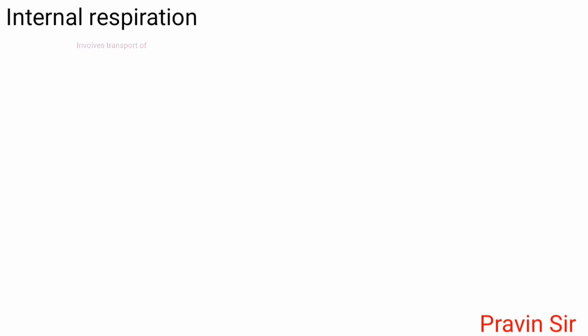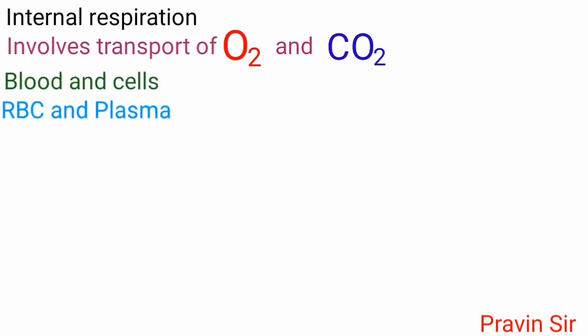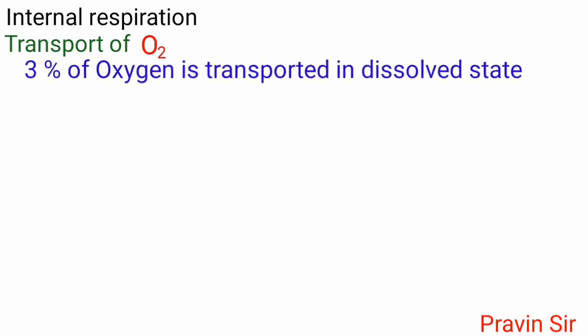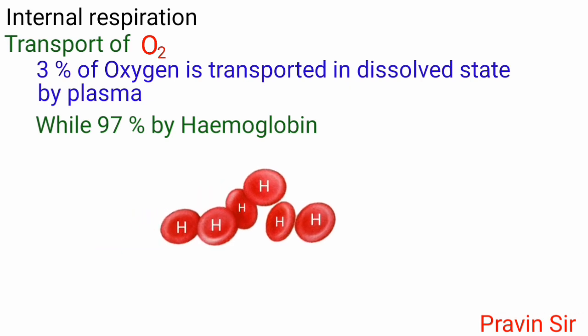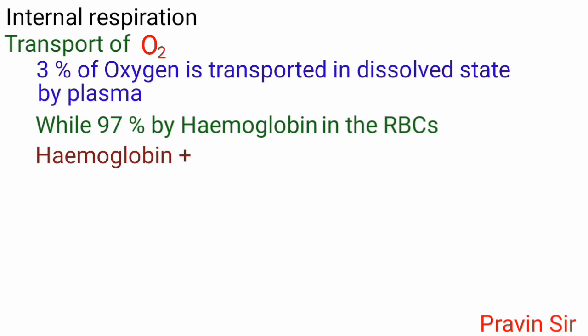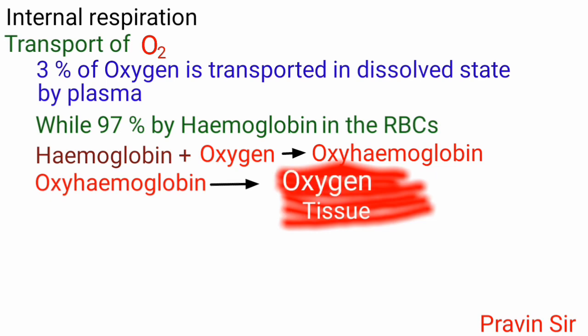Internal respiration involves transport of oxygen and carbon dioxide between blood and cells via RBCs and plasma. Transport of oxygen: 3% of oxygen is transported in a dissolved state by the plasma, while 97% is by hemoglobin in the RBCs. Hemoglobin plus oxygen forms oxyhemoglobin. Oxyhemoglobin dissociates at the tissue to release oxygen.